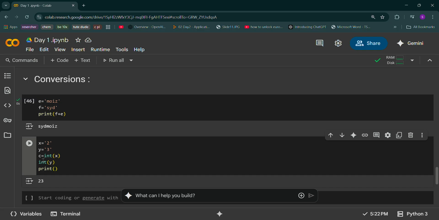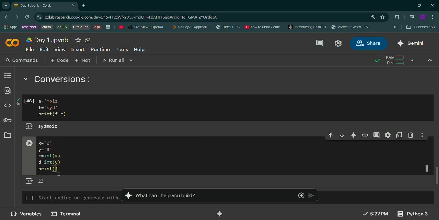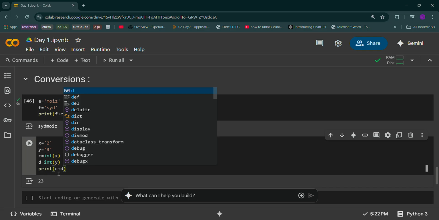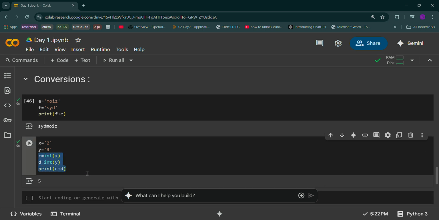Now let us name some numbers: c equals this and d equals this. So c is storing the integer value of x. x is 2, but now c is storing 2, which is an integer. x is also storing 2, but it's a string. c is storing 2, but it is an integer.